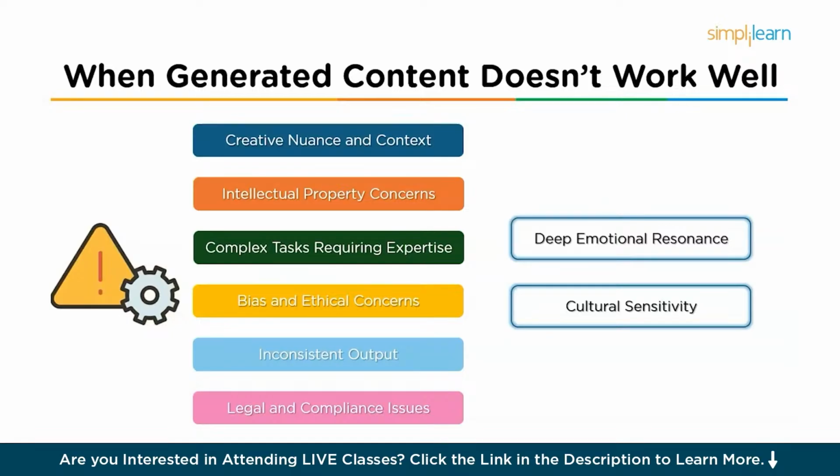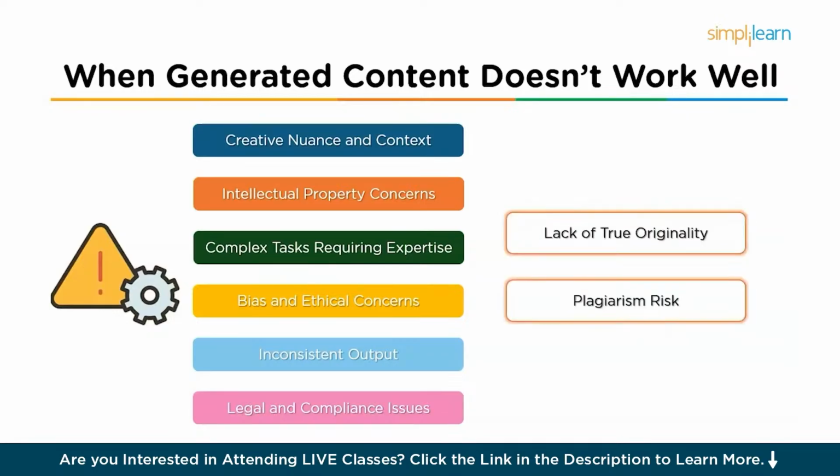And then there is the cultural sensitivity issue. AI models trained on large data sets can inadvertently produce content that is culturally insensitive or inappropriate. Next is originality and intellectual property concerns. First one is lack of true originality. AI is capable of producing content that appears original, but is fundamentally based on patterns it has learned, right? This means AI-generated content can sometimes lack true originality, which you might have faced while generating content, and can unintentionally replicate existing ideas or phrases.